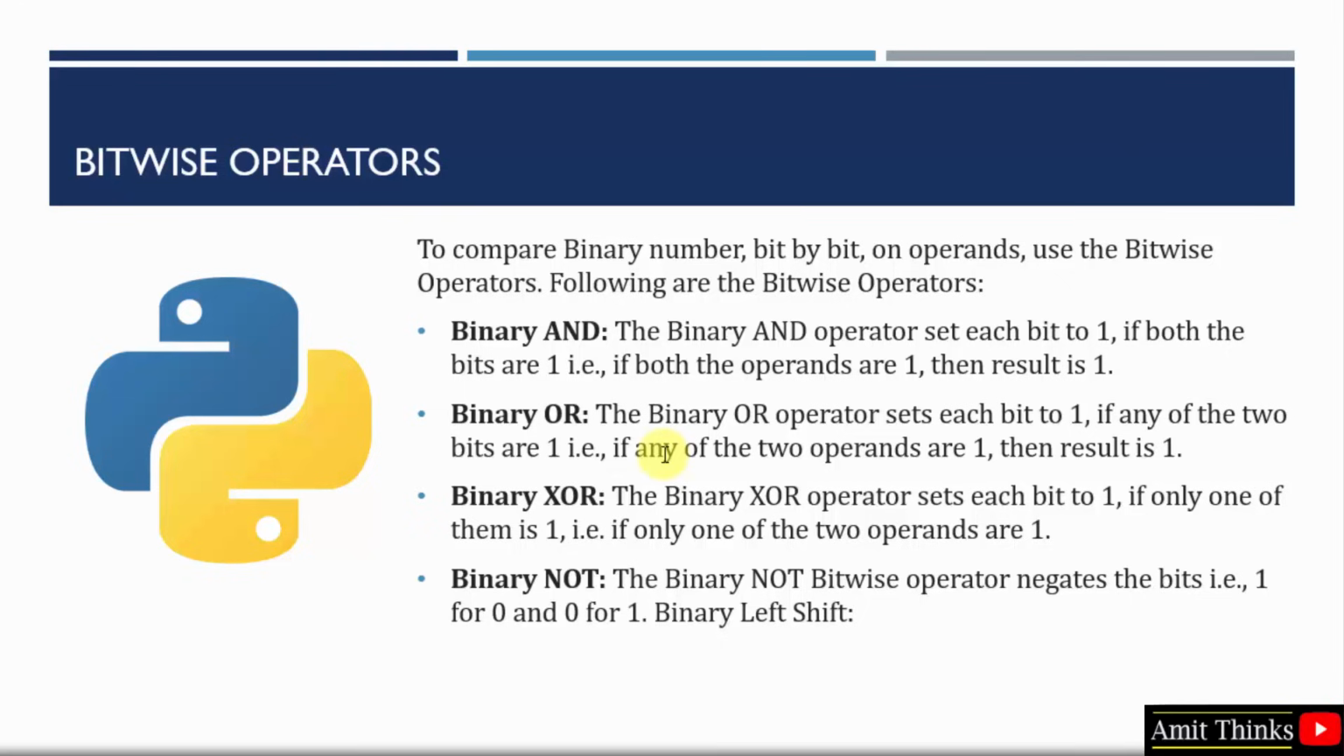Now comes the bitwise operators. Basically, to compare binary numbers, we use bitwise operators, where each and every bit is checked. We have basically four types of bitwise operators: binary AND, OR, XOR and NOT. For AND, if both the bits are 1, the result is 1, that is, if both the bits are true, the result is true. For OR, if any of them is 1, the result is 1. For binary XOR, it sets each bit to 1 if only one of the two operands is 1. And binary NOT means negate, so it will negate, that is 0 to 1 and 1 to 0.